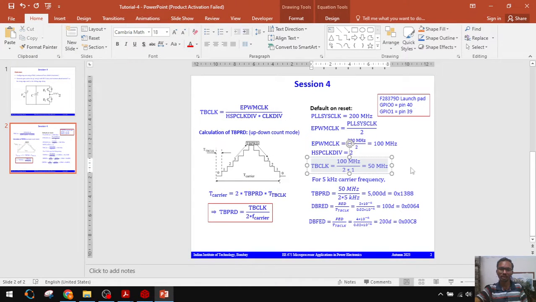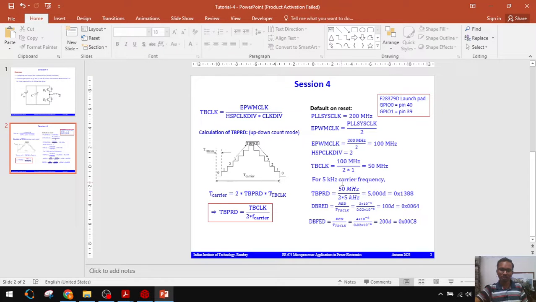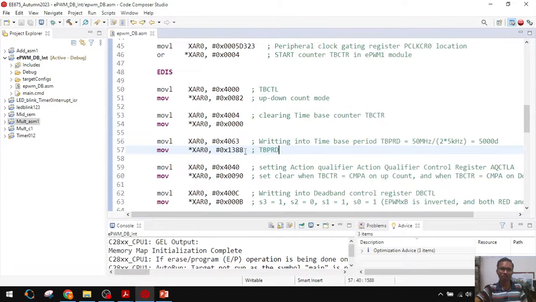I got 50 megahertz. For that, what is the carrier frequency? TBPRD equals TB clock 50 megahertz divided by 2 times carrier frequency, in this case 5 kilohertz we are considering, and I got 5000 counts. Decimal number, hexadecimal is 0x1388. That one I am loading here.